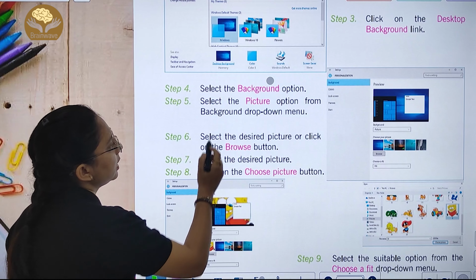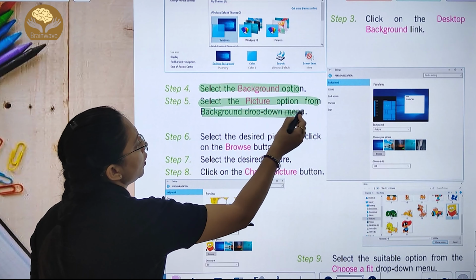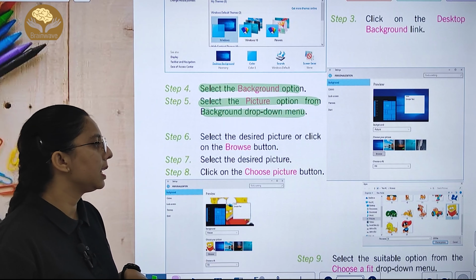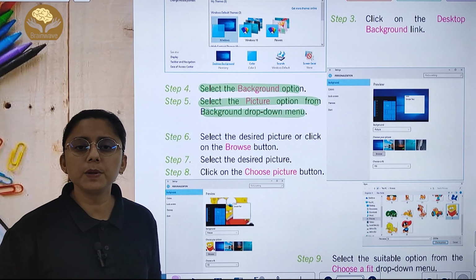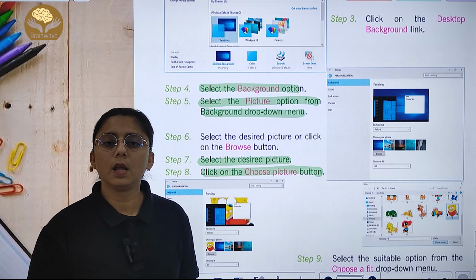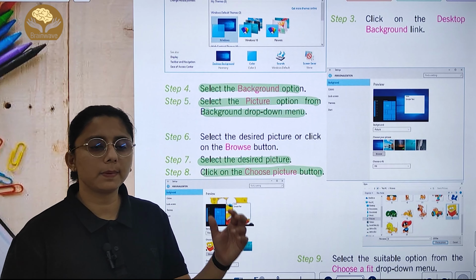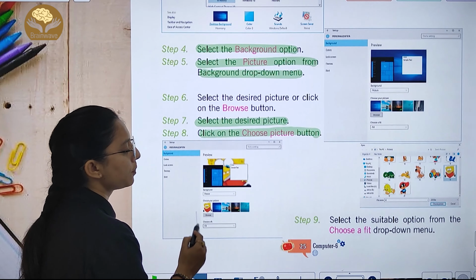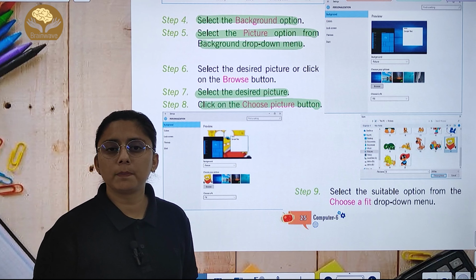जैसे आप बैकग्राउंड को सिलेक्ट करोगे, select the picture option from the background drop down menu. Select the desired picture. या आप ब्राउज भी कर सकते हो. Select the desired picture and click on the choose picture button. जैसे आप पिक्चर को चूज करोगे आपकी पिक्चर चूज हो जाएगी and the suitable option choose a fit drop down menu appears.